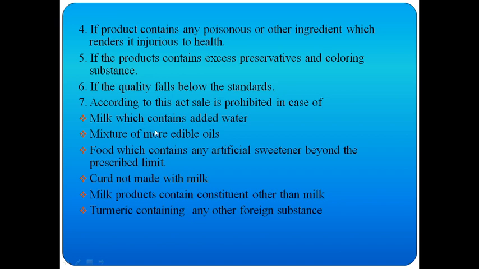Milk which contains added water, a mixture of more edible oils, food which contains any artificial sweetener beyond the prescribed limit, curd not made with milk, milk products containing constituents other than milk, and turmeric containing any other foreign substances. If the adulterators are doing such things, it is prohibited to sell these products.